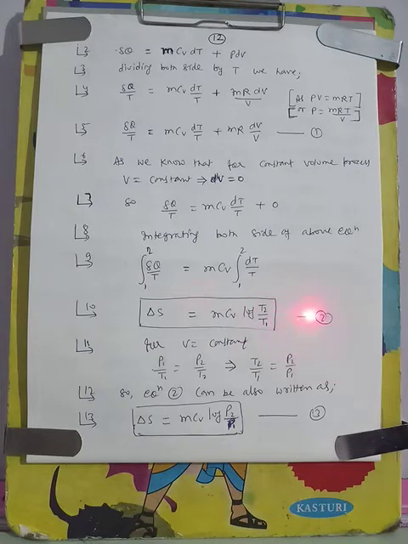We can write one more form of this equation for change in entropy during a constant volume process. Let us proceed. For volume equal to constant, we know that the general gas equation will be P1 by T1 is equal to P2 by T2, because volume is the same, so V will be cancelled.